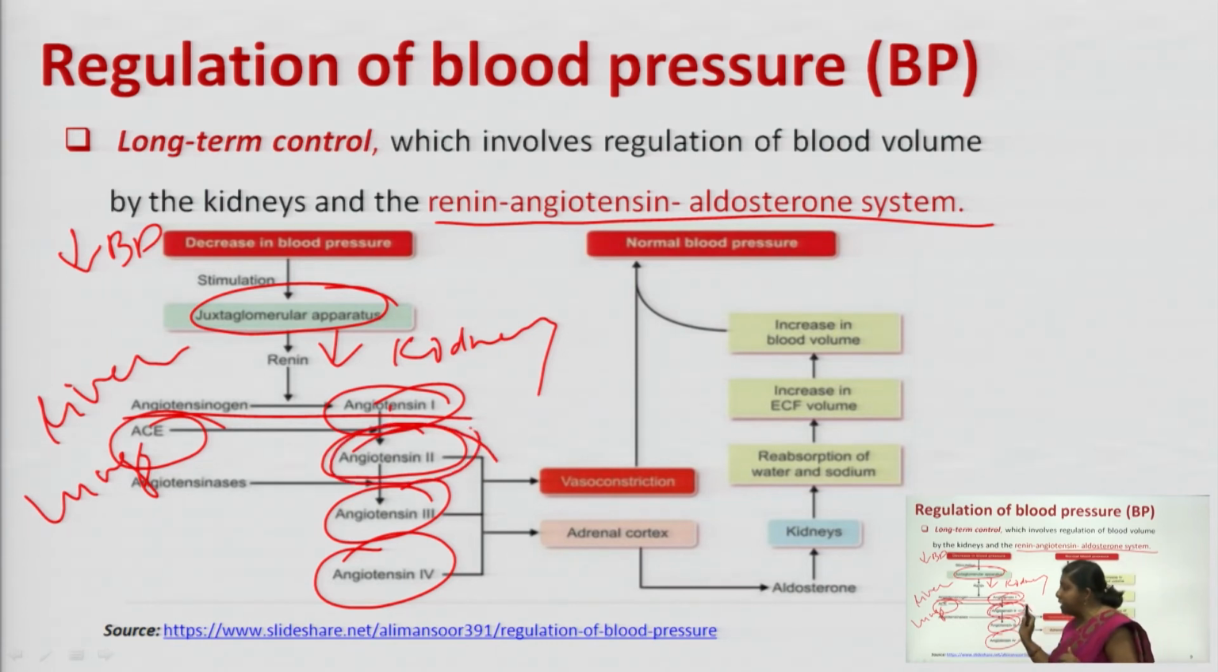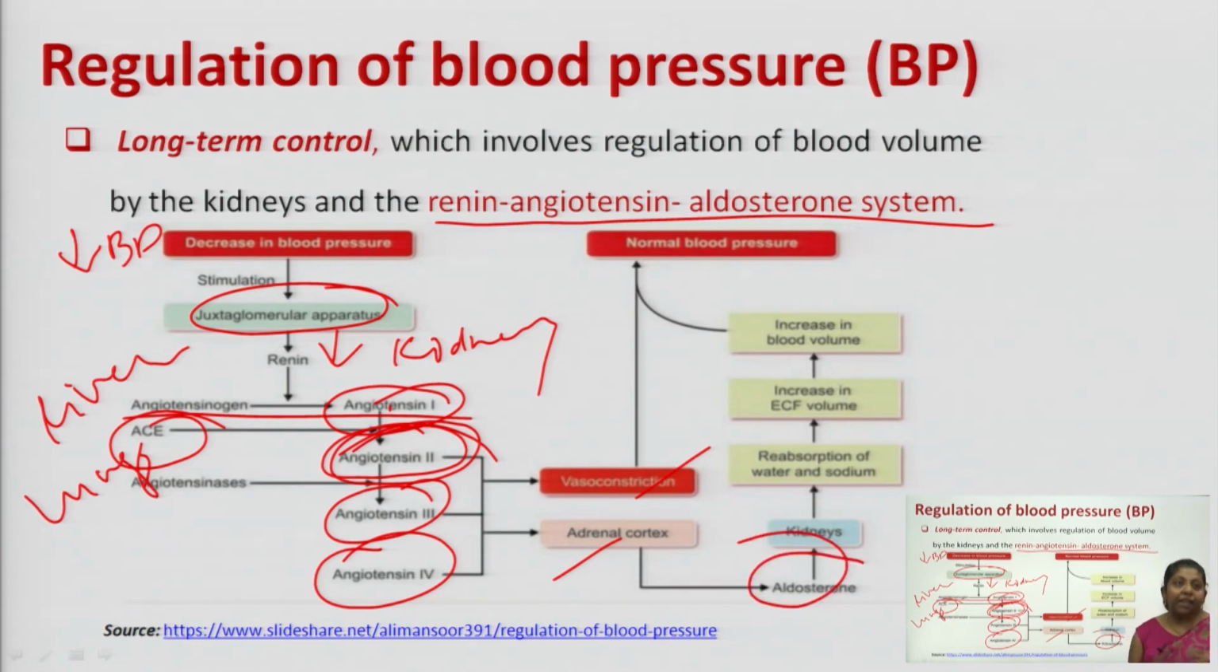Now, this angiotensin 2 is responsible for certain activities like vasoconstriction. The predominant or direct activity of your angiotensin 2 is vasoconstriction. Along with vasoconstriction, it also acts on your adrenal cortex. In your adrenal cortex, it stimulates the release of aldosterone. Fine. Your aldosterone then further stimulates your kidney to go for the reabsorption process, reabsorption of more and more sodium.